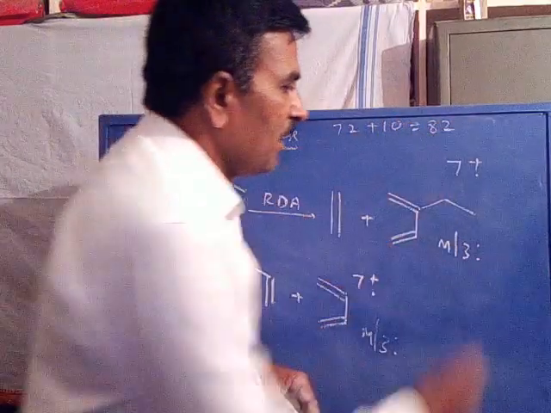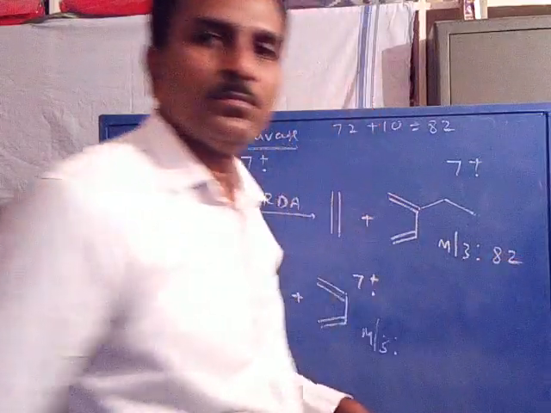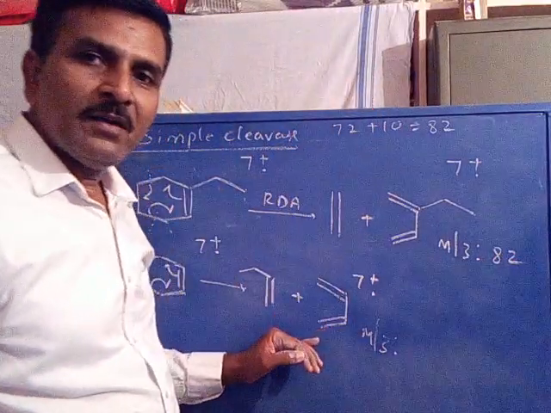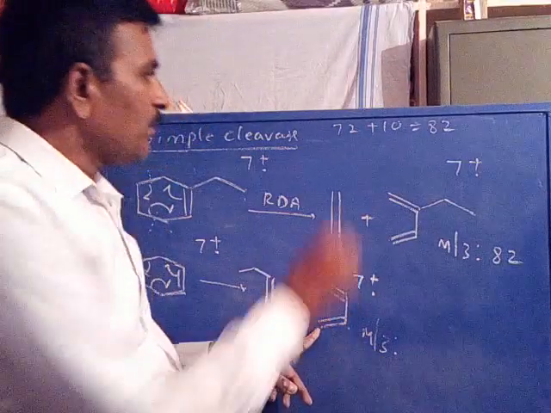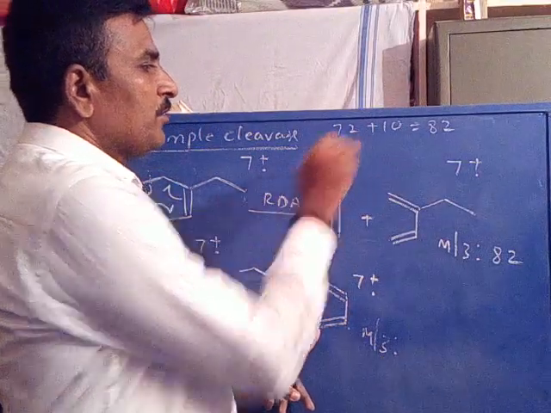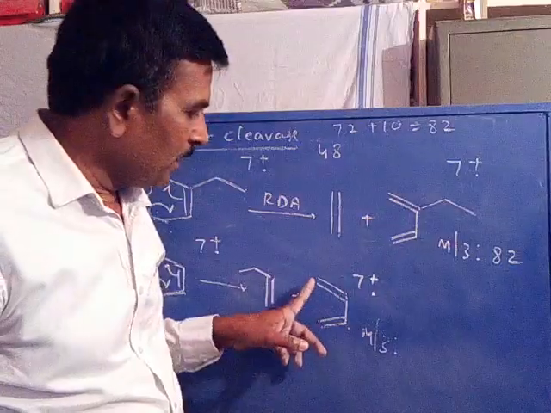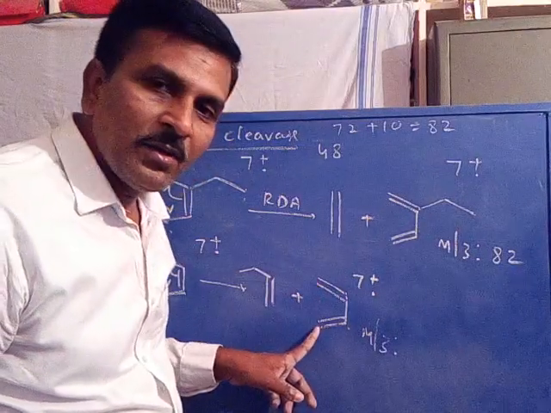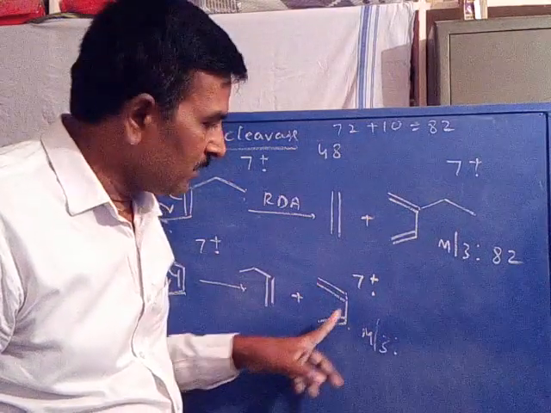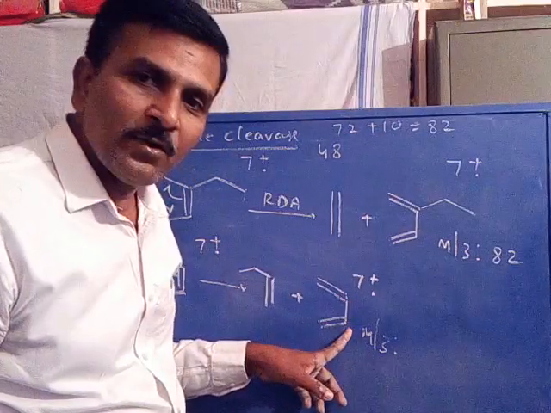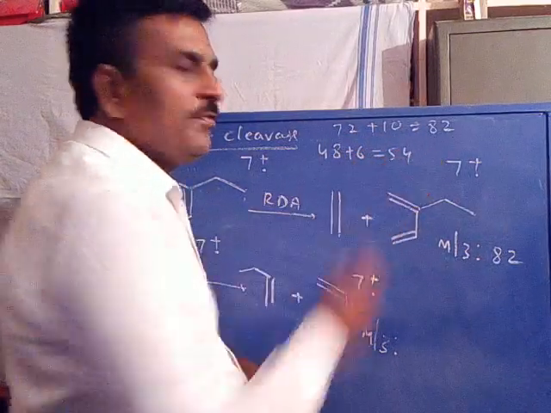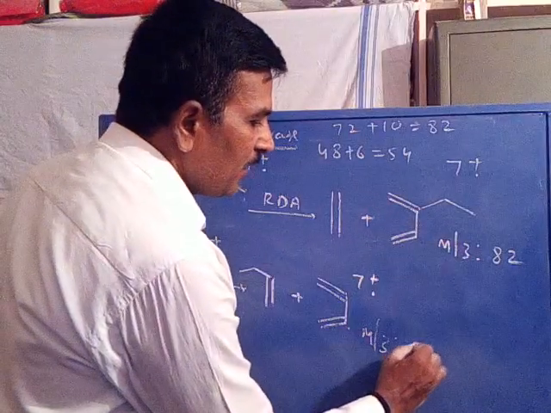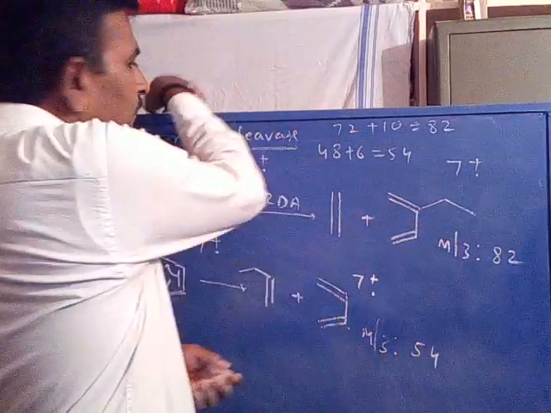So its m/z value is 82. Now count for the second one. 1, 2, 3, 4 carbons. 4 carbons times 12 mass becomes 48. 2 hydrogens here, 2 hydrogens here, 4 hydrogens; 1 hydrogen here, 1 hydrogen here, 6 hydrogens. 48 plus 6 is equal to 54. So the m/z value of this ion is 54.